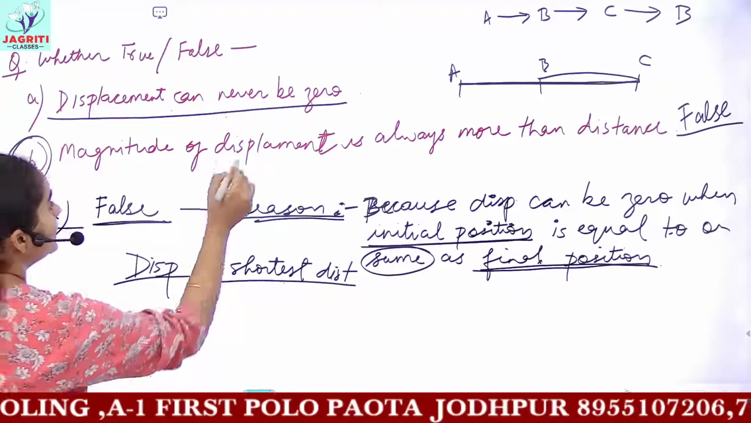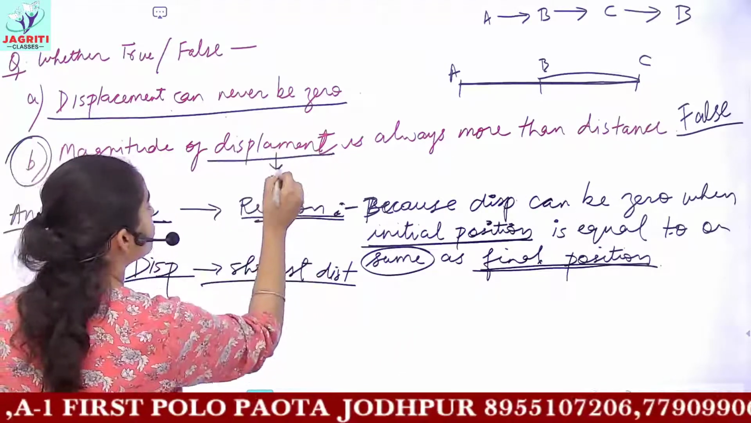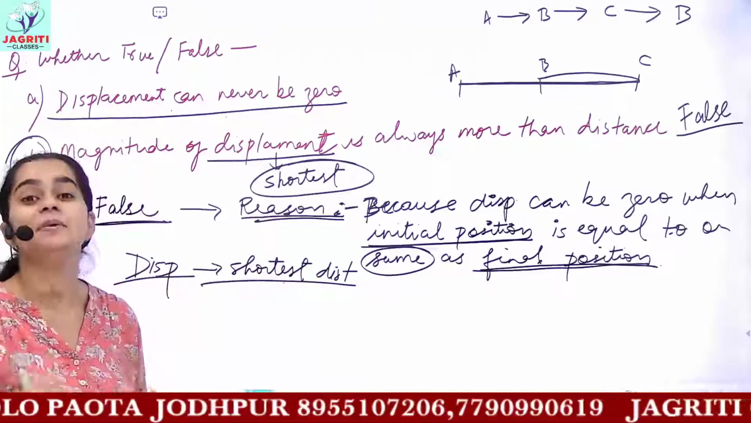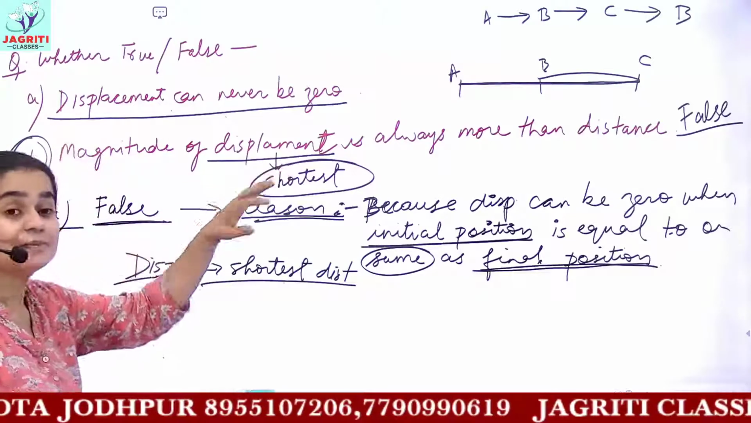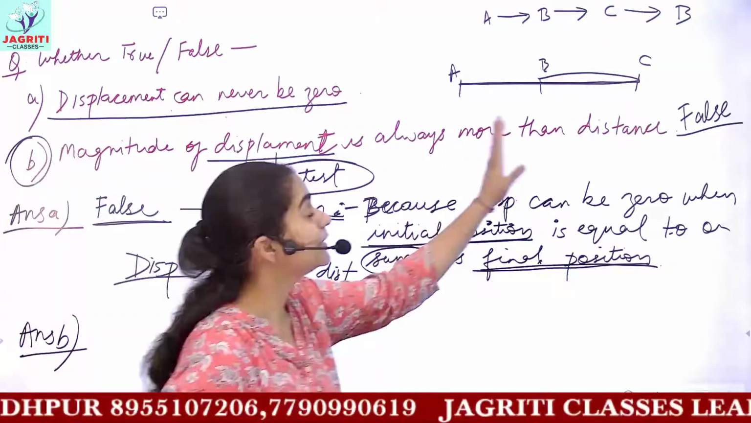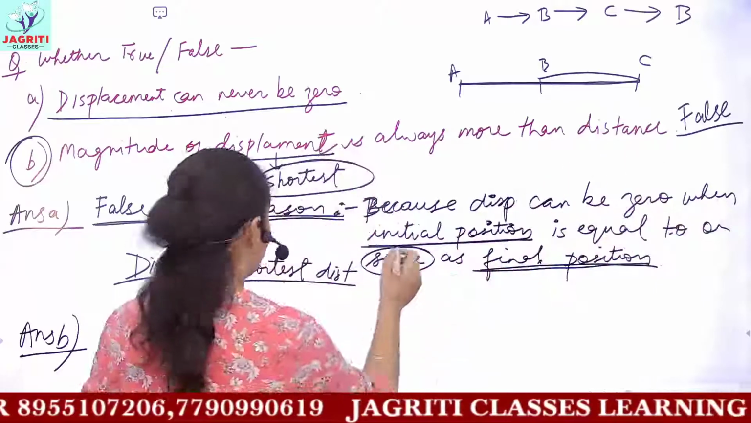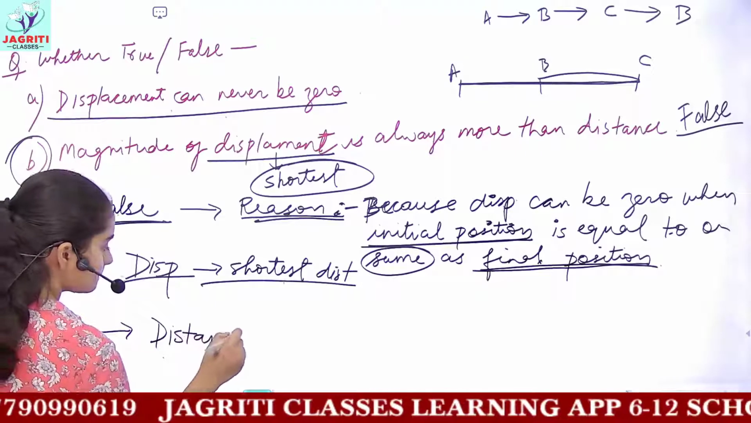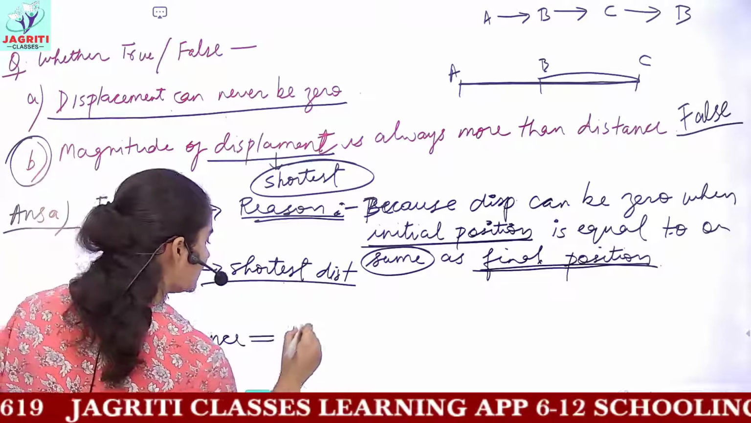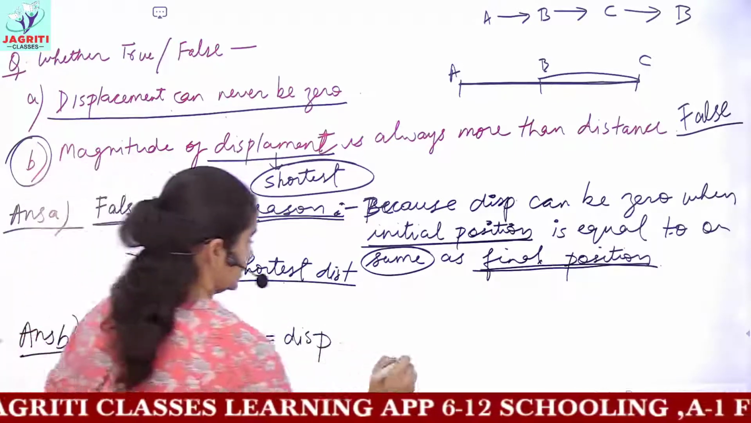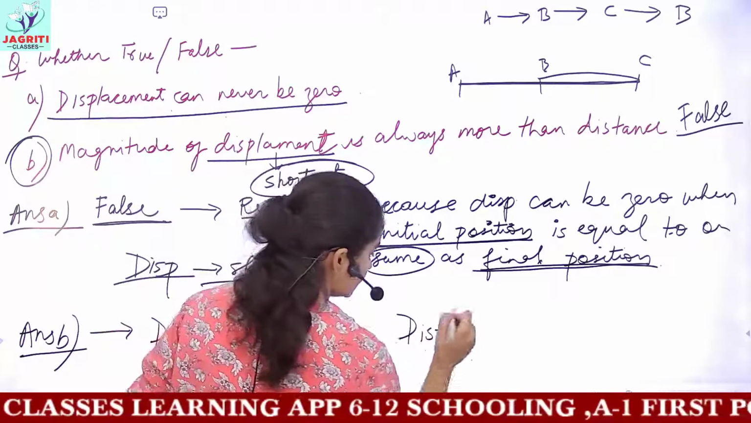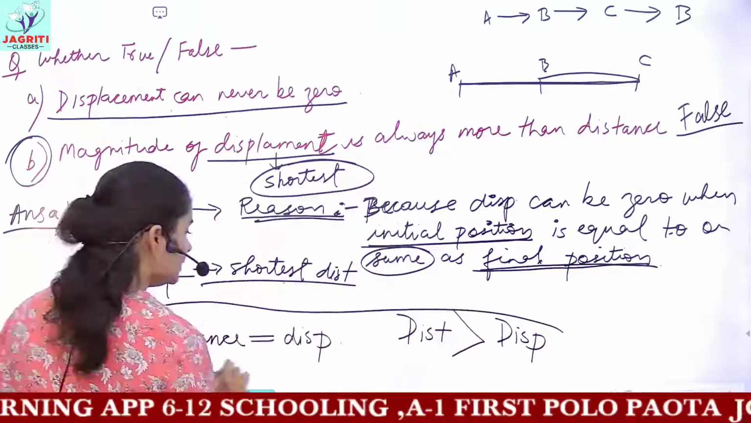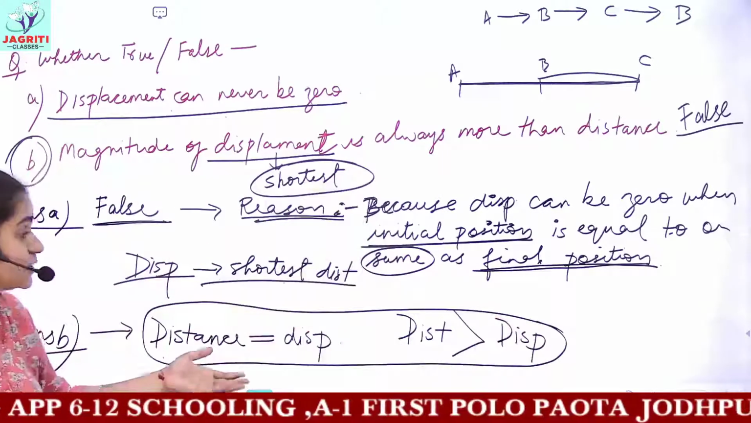While when calculating displacement, we only calculate the shortest distance. And because shortest means minimum here, the value of displacement can never be more than distance. And I have already stated the fact in the previous class, that the value of distance can be equal to the value of displacement, but the value of distance can also be greater than displacement. These both statements, if you are provided with, would be true.